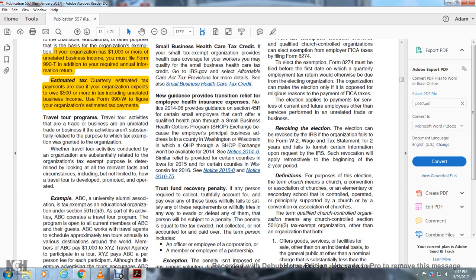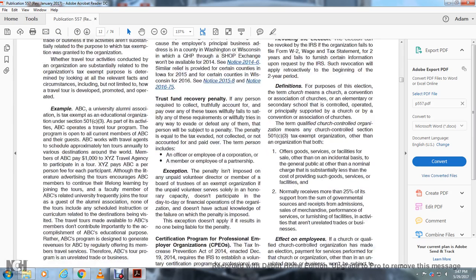Travel or tour programs. Travel tour activities of a trade or business are unrelated to the organization's purpose unless the business activities are substantially related to the purpose for which tax exemption was granted. Whether travel is substantially related to the organization's tax-exempt purpose is determined by looking at the relevant facts and circumstances, including but not limited to how the travel is developed, promoted, and operated.